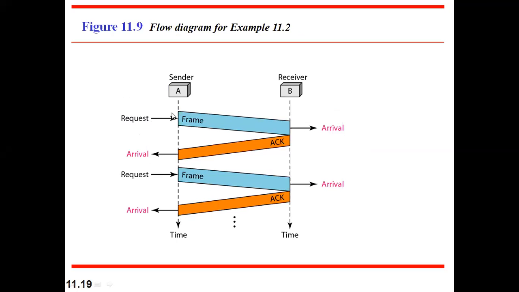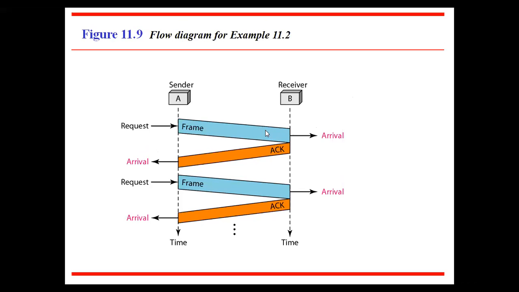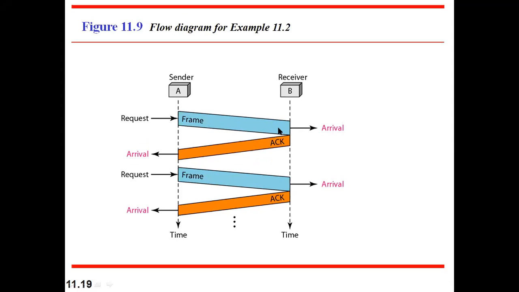Now for example, assume that the first frame it is sending gets corrupted in between, so it will not reach the destination. In that case, the destination will not send any acknowledgement because it has not received any data. If it receives data, then it will send the acknowledgement. If it has not received any data, how will it send the acknowledgement? So if this frame has got corrupted in between, then it will not send any acknowledgement.